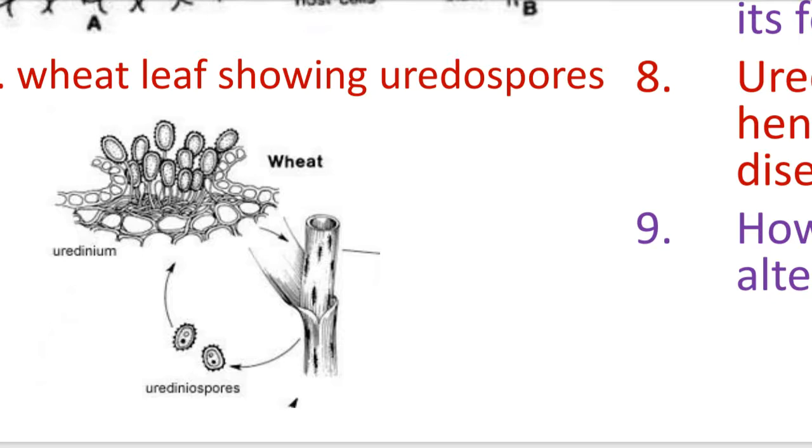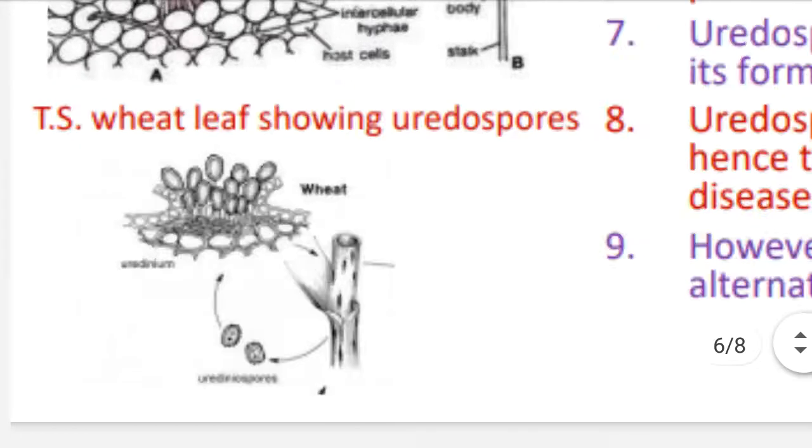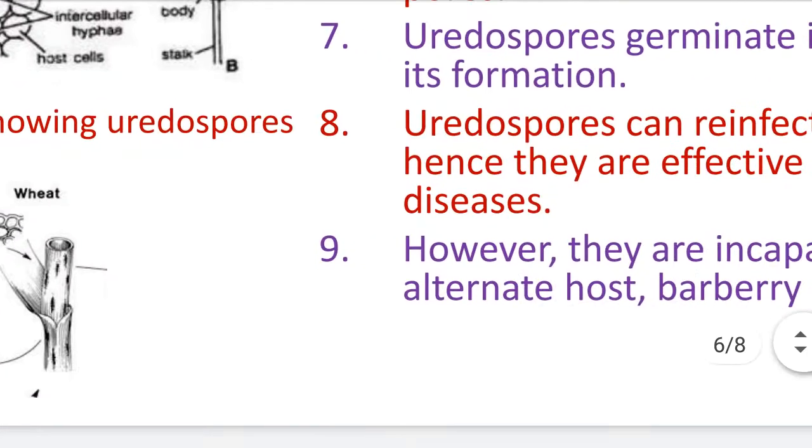So the majority of the infection in the Puccinia life cycle is caused by the uredospores.